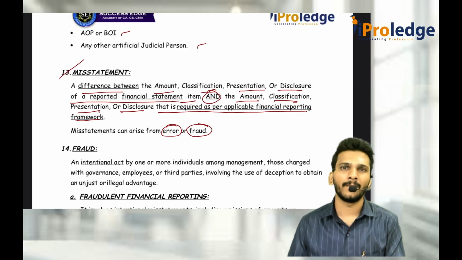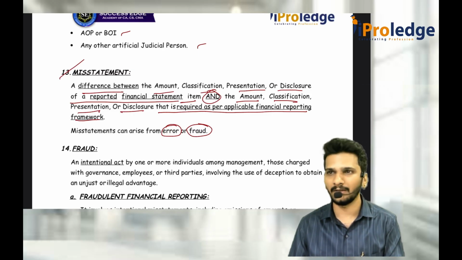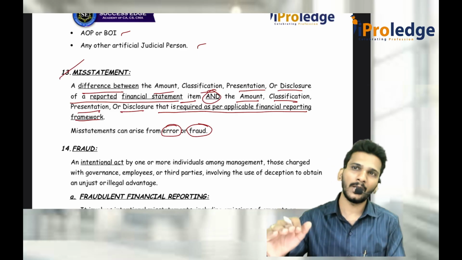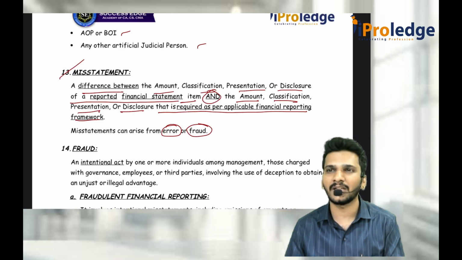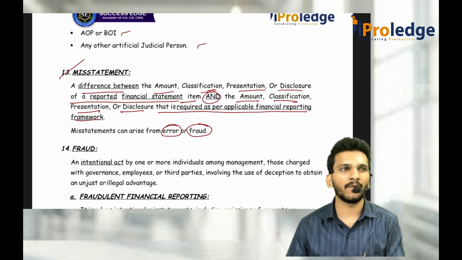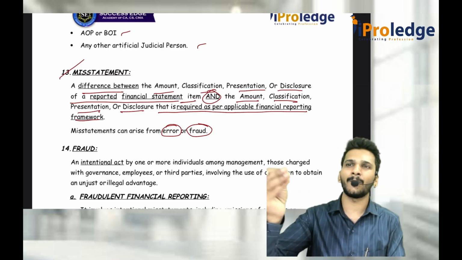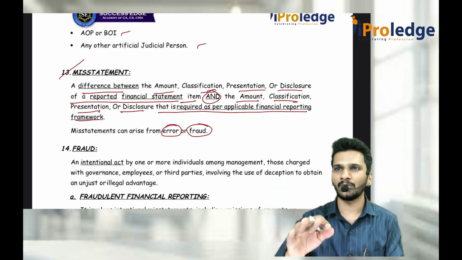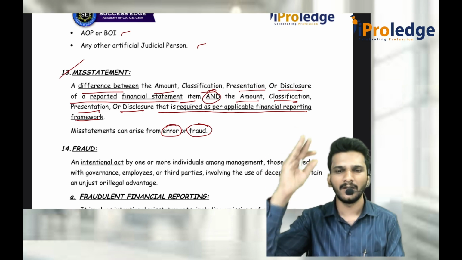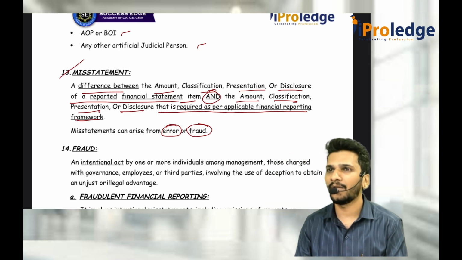What is fraudulent financial reporting? It is something where you try to understate or overstate the financial statements. That means understatement of inventory, closing stock, overstatement of opening stock, something you are doing for the purpose of achieving some predetermined goals. You want to achieve some extra profit, so you changed your financial statements items and started disclosing them to the public. That is called fraudulent financial reporting.